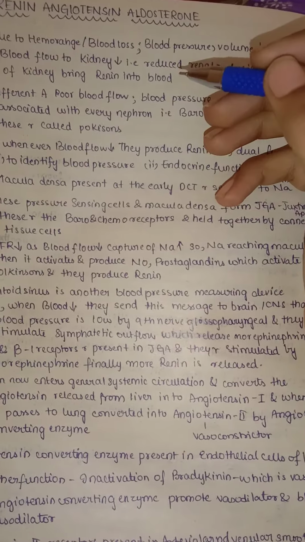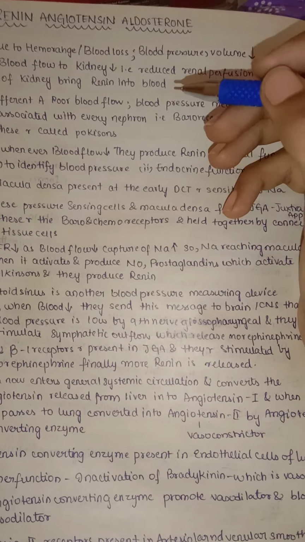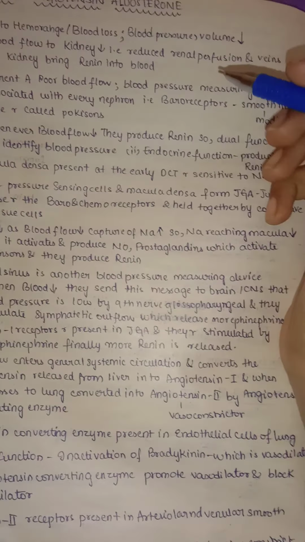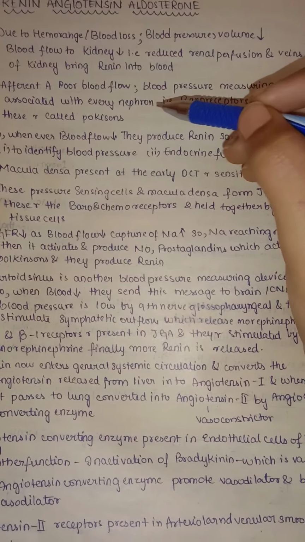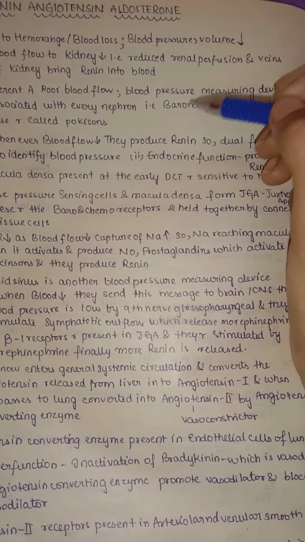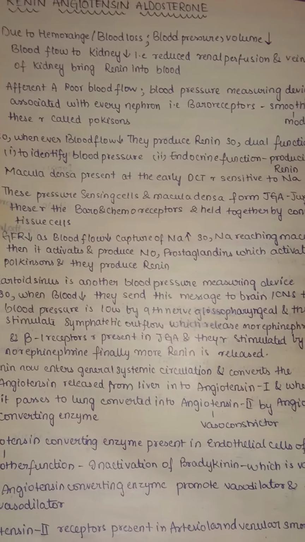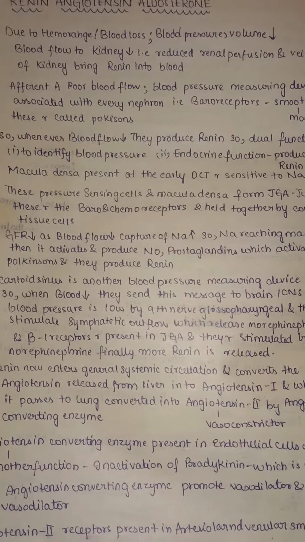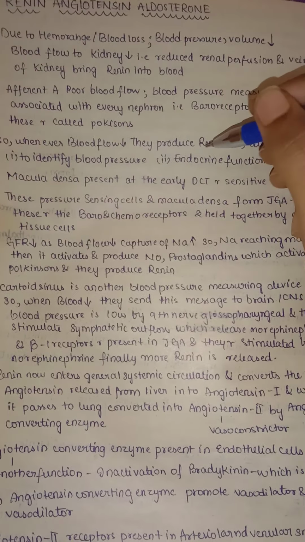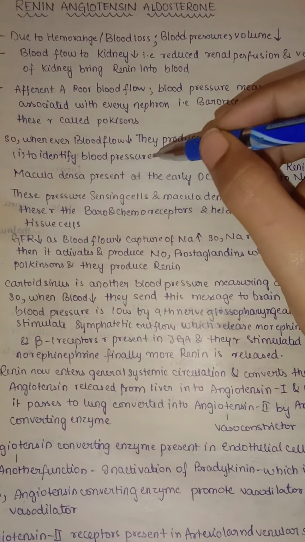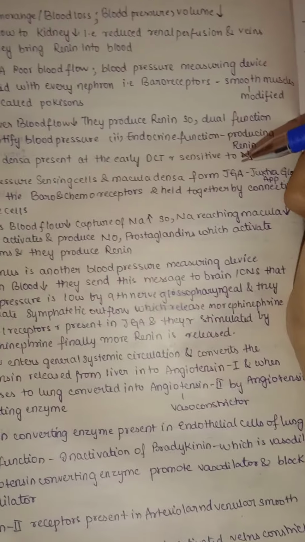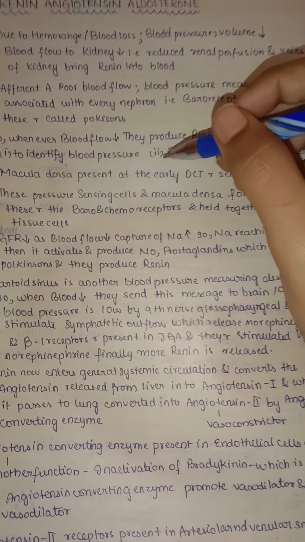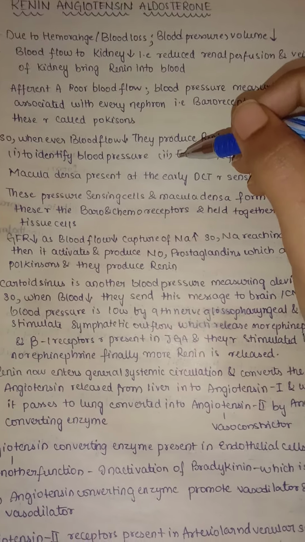Because of this, the renin is released into the blood from the kidneys. The efferent arteries are also having poor blood flow, and a blood pressure measuring device is associated with every nephron, called baroreceptors. These are modified smooth muscles, and they form the baroreceptors. These are also called juxtaglomerular cells. Whenever the blood flow is decreased, they produce renin. So they have a dual function: to identify the blood pressure, and an endocrine function, producing renin. You can see these cells have two functions: one is to produce renin and the other is to identify whether there are any changes in the blood pressure.